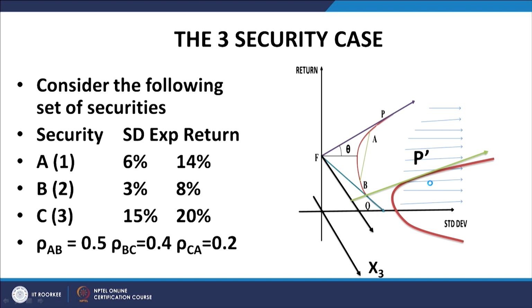Then we discussed the 3 securities case. In the 3 securities case, it is a slightly more complex scenario.